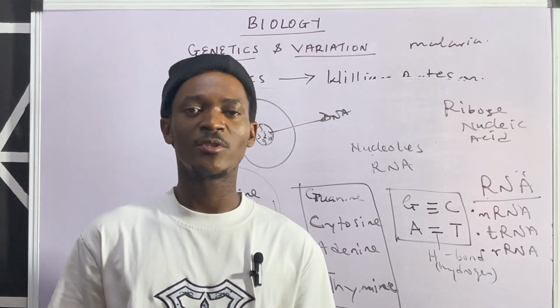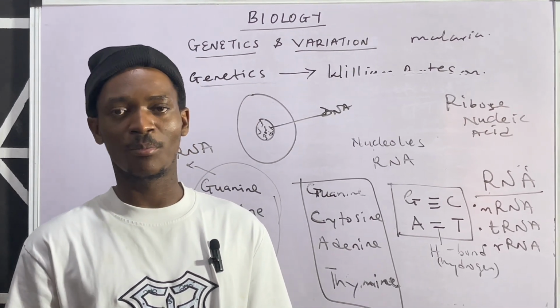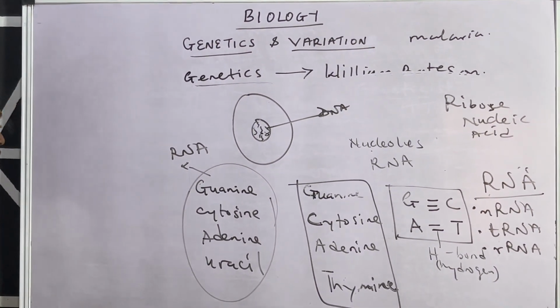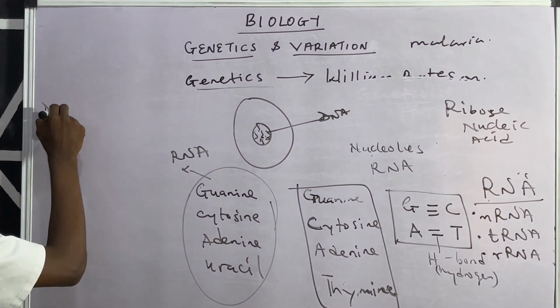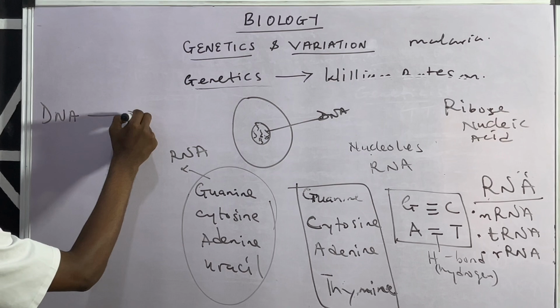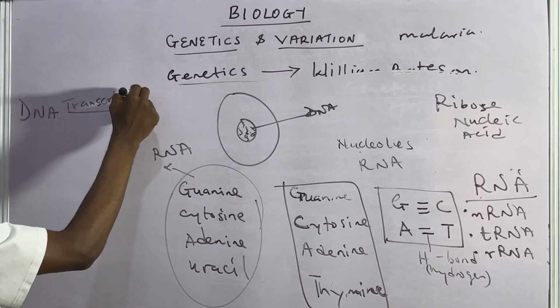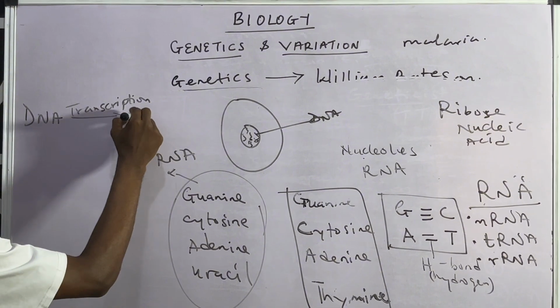So during the coding of protein, or the synthesis of protein, what happens is this: the DNA will transfer the information by a process known as what? Transcription. So transcription takes the information to RNA.